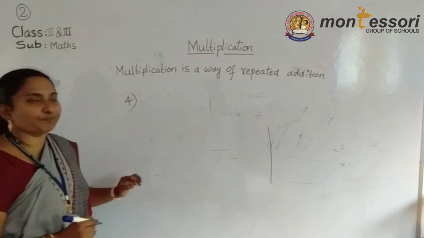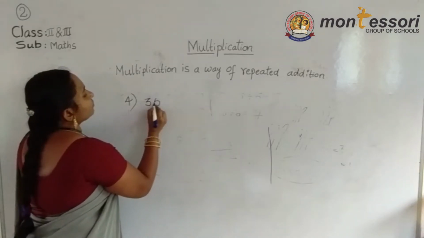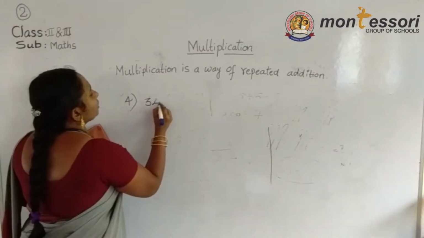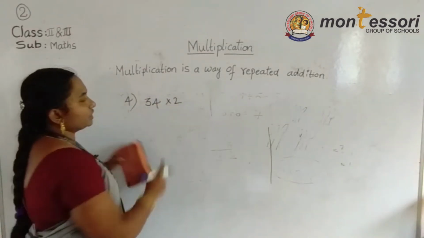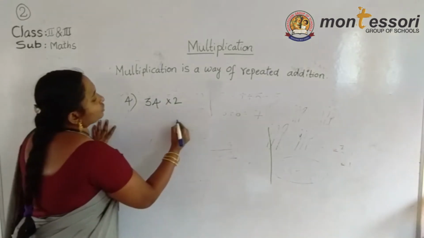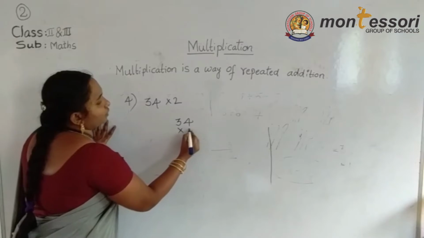Now listen carefully. 34 into 2. If we don't know it directly, then what we can do is write 34 down and the multiplier below.